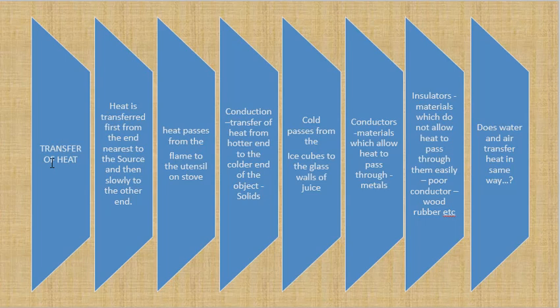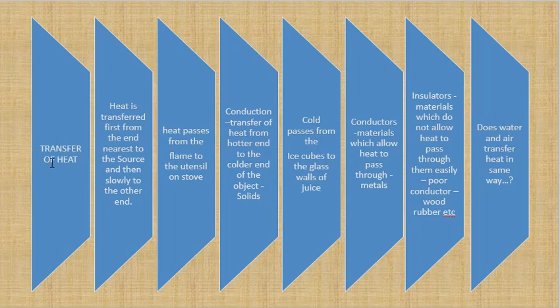That means what? If you take a long iron nail and put it on a flame on a stove, the portion that is touching the flame will be hotter first and the portion that is closer to you will be hotter later. Heat transfers in a fashion that the end nearest to the source becomes hotter first. Heat passes from the flame to the utensil on the stove.